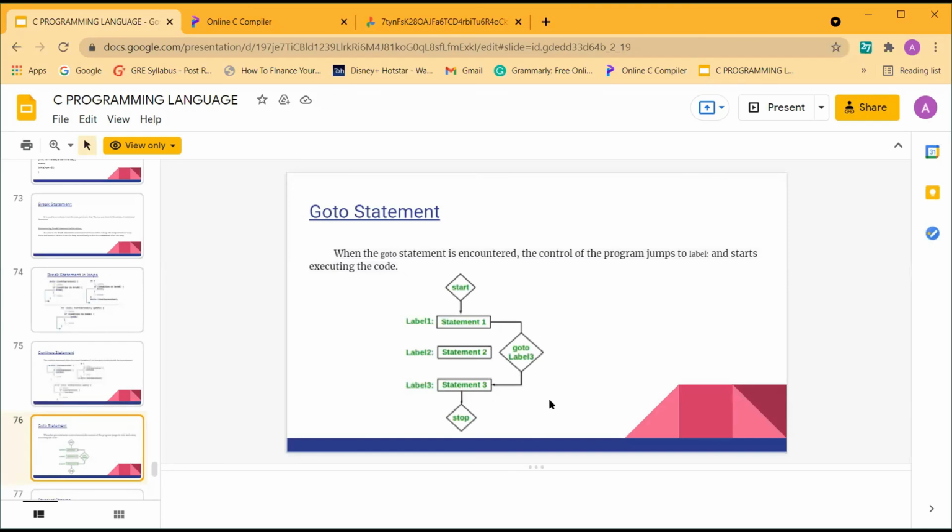But the big disadvantage of go-to statement is that it makes the program logic very complex. That is why it is not preferred. Also, when the program goes to a particular label, it cannot come back. For example, after statement 1, it specifies go to statement 3. So if I go here, I cannot come back to statement 2 and 1. Hence, I cannot analyze the whole code. So that's why go to statement is not preferred.